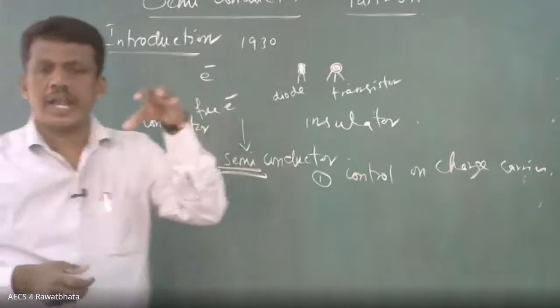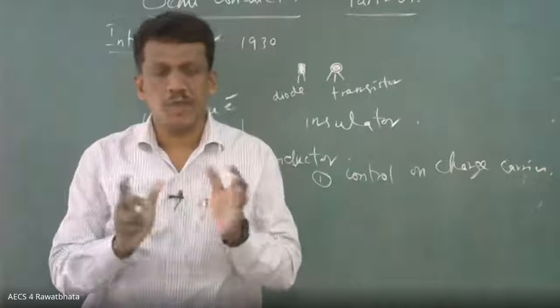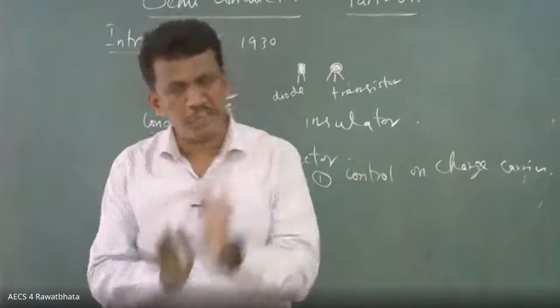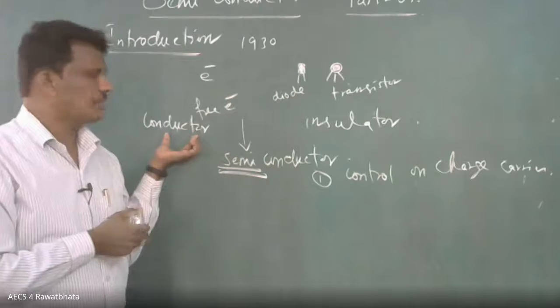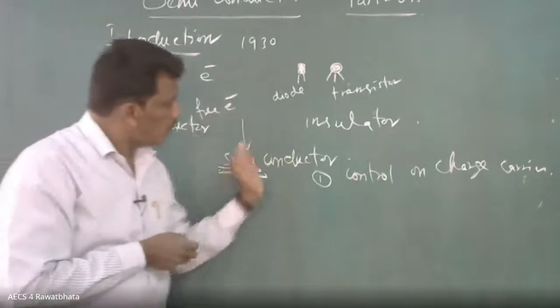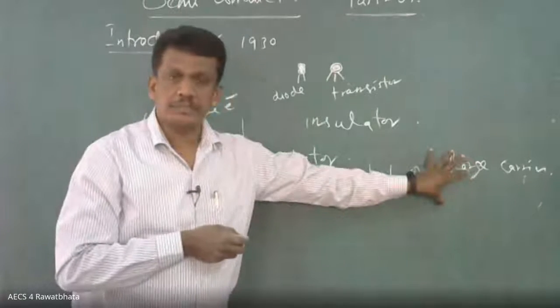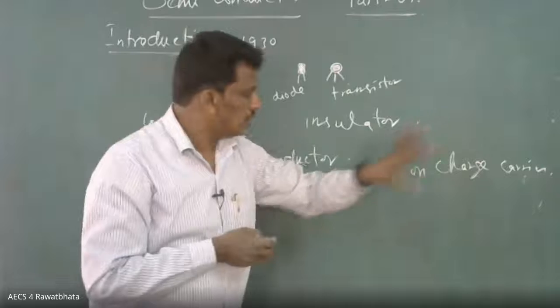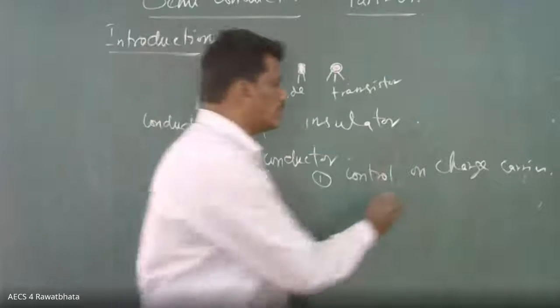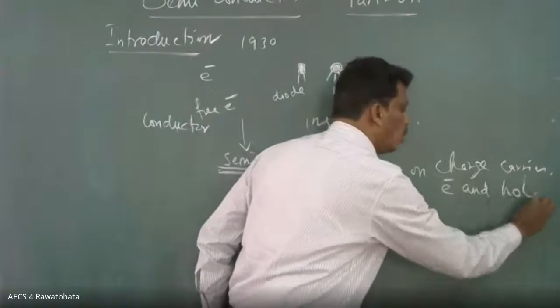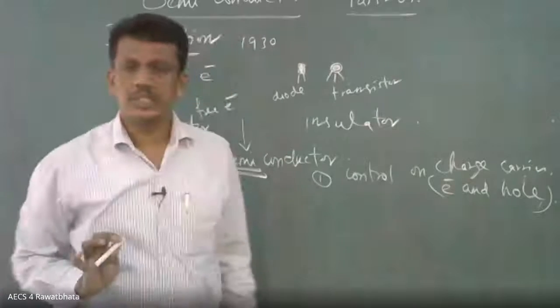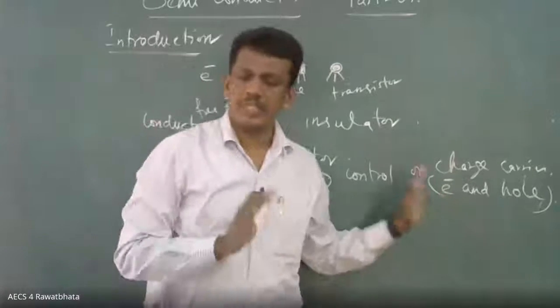The bound electron cannot give any electricity because the basic point is the flow of electric charges. So the free electrons are responsible in the case of a conductor. But when you talk about the semiconductor, there are two charge carriers. One is the electron, another one is the hole. I will explain that. Electron, you already know all the characteristics.